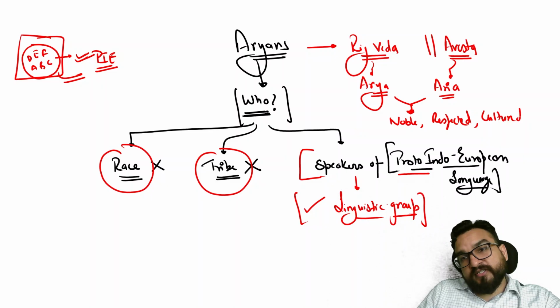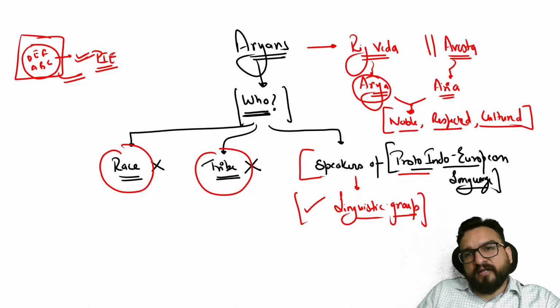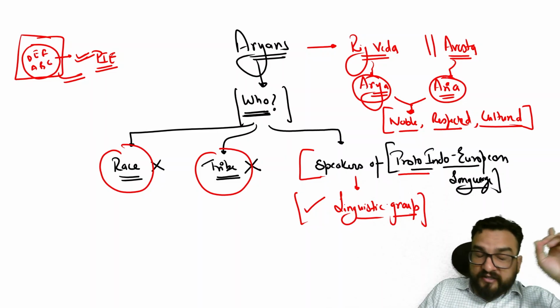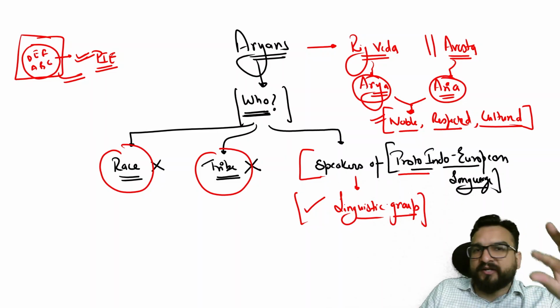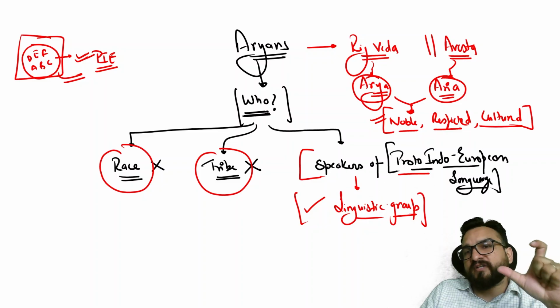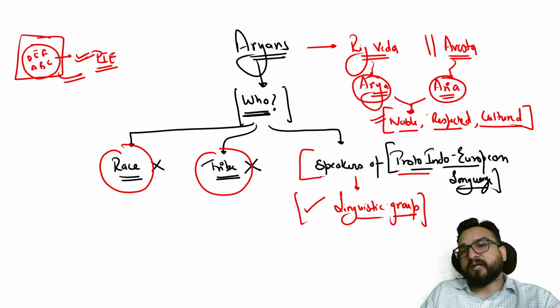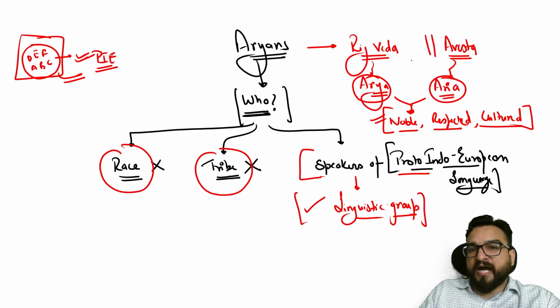The Arya in Rig Veda, in Avesta and in Buddhism might be denoting noble, respected, and cultured. If I want to say someone is noble, respected, I would say Arya.